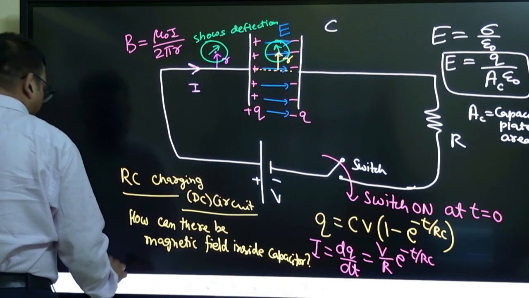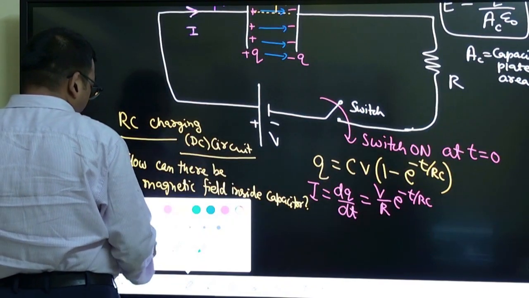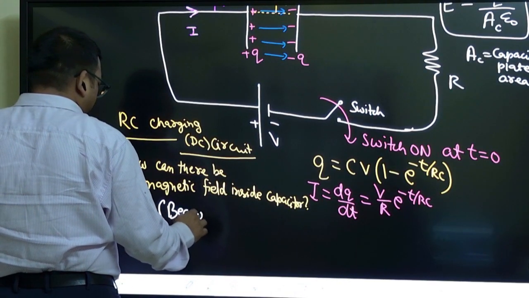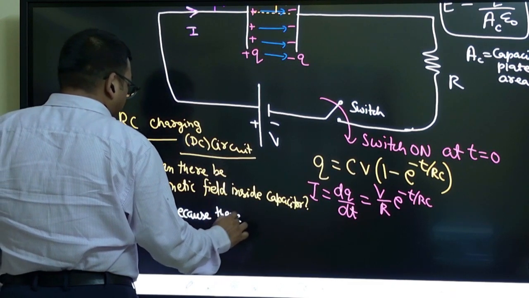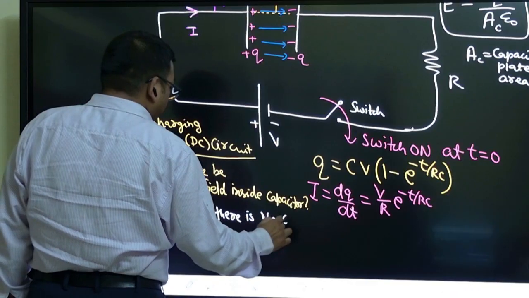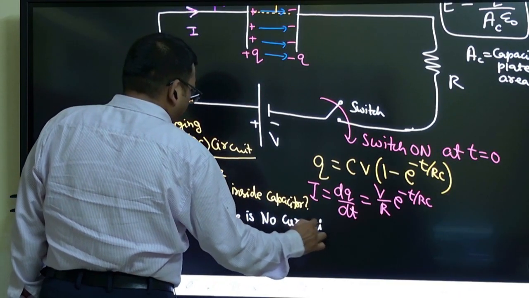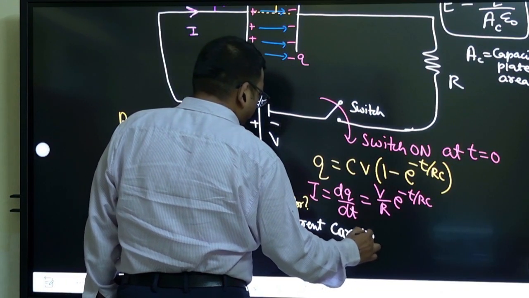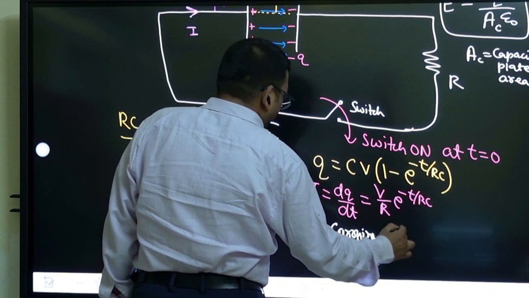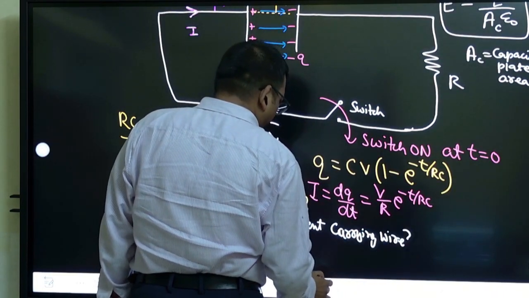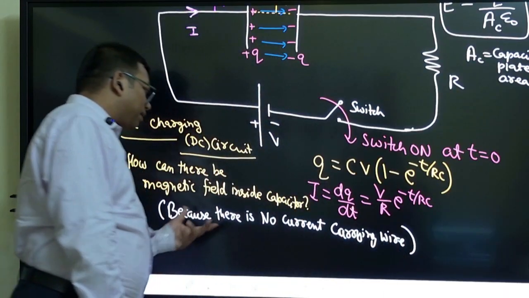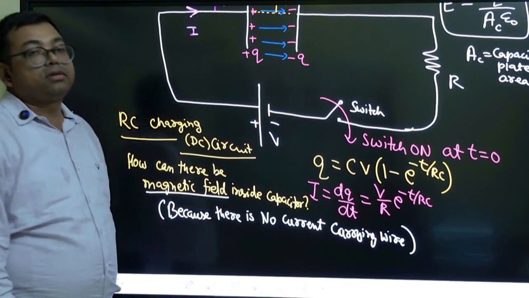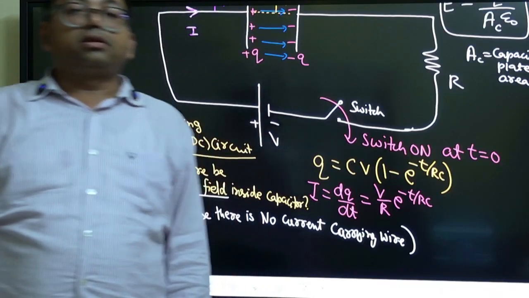How can there be a magnetic field inside a capacitor? Because there is no current, no current carrying wire. Current carrying wire is not there. How can a magnetic field be produced inside the capacitor? That was the new discovery.